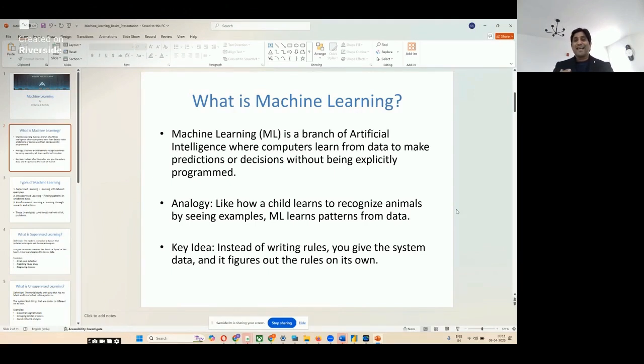So what is the key idea behind it? Instead of writing rules, you give the system data. The system learns the key patterns by itself, figures out the rules on its own, and based on that, it makes decisions, right?